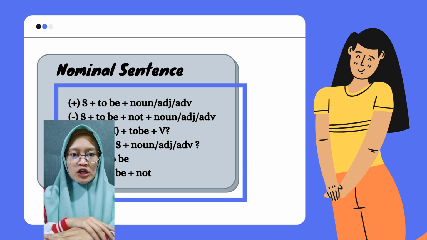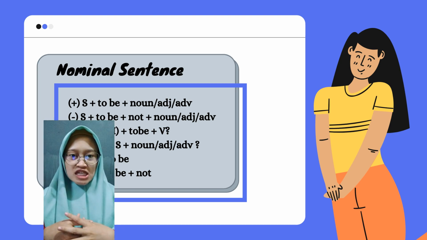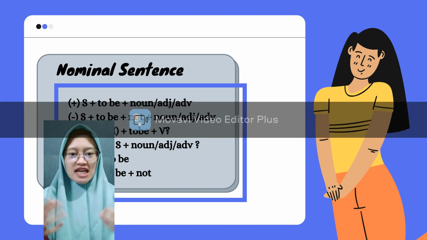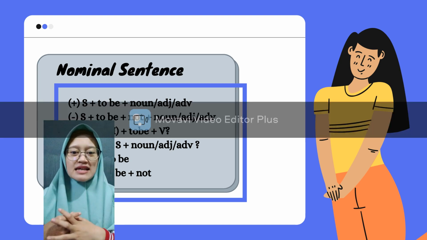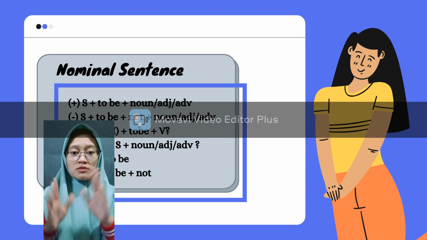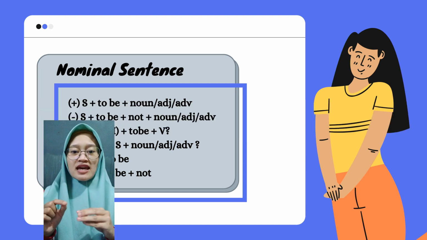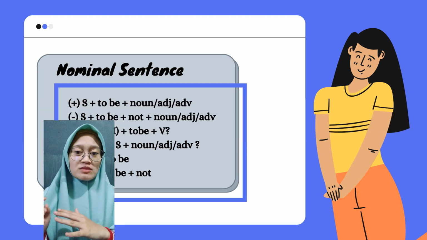It depends on what you need. And then the yes or no question: the form is to be plus subject plus complement, and you can answer the yes or no question with the form yes, subject plus to be, or no, subject plus to be plus not.